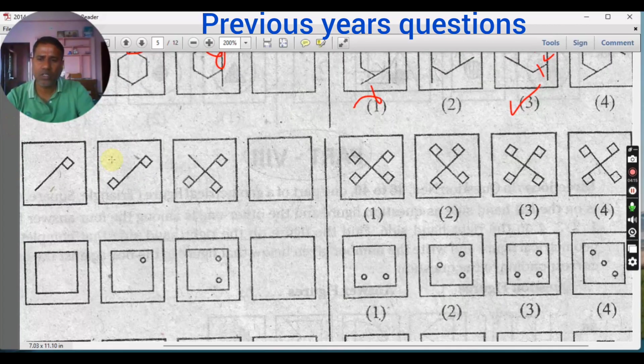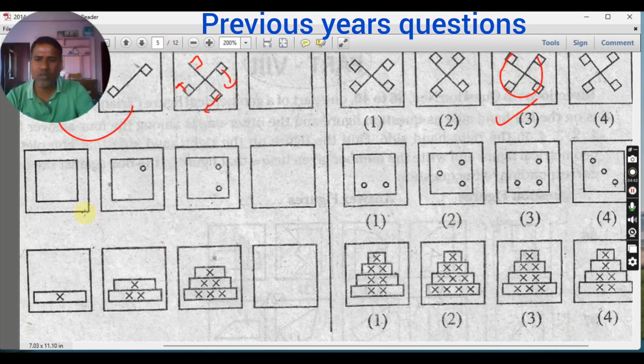Next, in this question there is some flag-like structure. The same figure is here, and additionally this has come, and next some more. These flags' faces are in the anti-clockwise direction. So whichever should come should also face anti-clockwise. Anti-clock, anti-clock, anti-clock. Correct. So this is the correct answer. Next, you see this question: from first to second, one circle, second circle, third circle should be there, in the clockwise direction. So the answer is this.